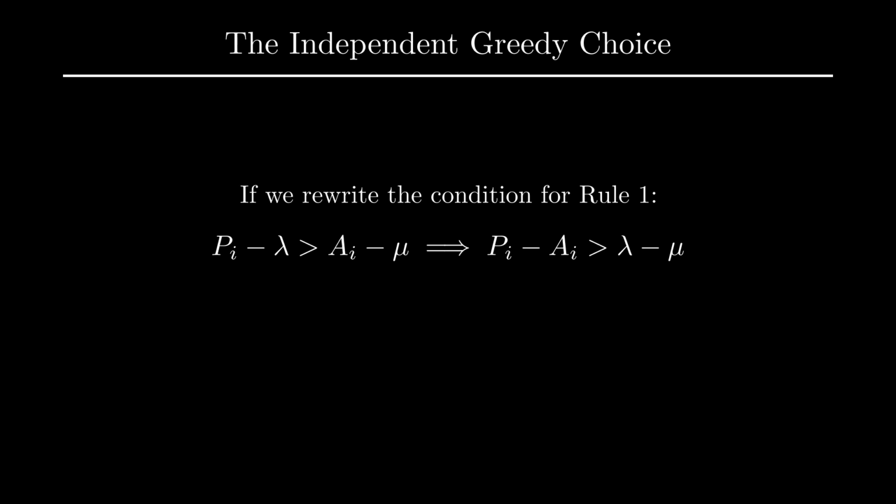If we rewrite the condition for Rule 1, P_i minus lambda is greater than A_i minus mu. This implies P_i minus A_i is greater than lambda minus mu. This confirms that the entire decision hinges purely on the sorted difference P_i minus A_i compared to the combined penalty constant C. The sweep line algorithm is effectively just a fast way to evaluate these inequalities for all possible optimal values of C simultaneously.